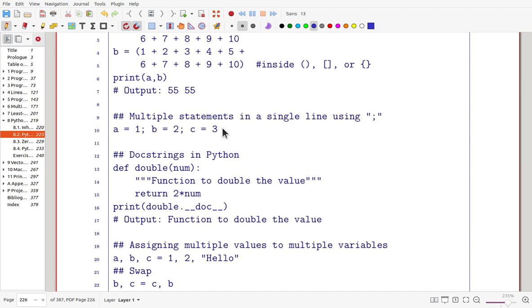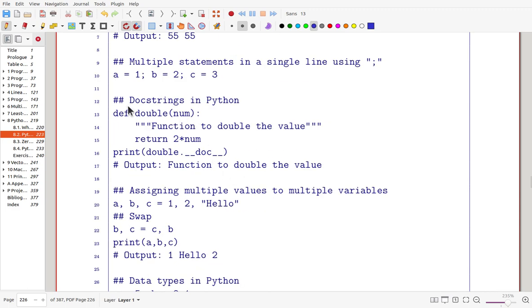And in fact, you can assign also in this way. For example, A, B, C separated by commas, and on the right side you put 3 components. Then A is 1, B is 2, and C is a string containing hello. You can assign in this way also.